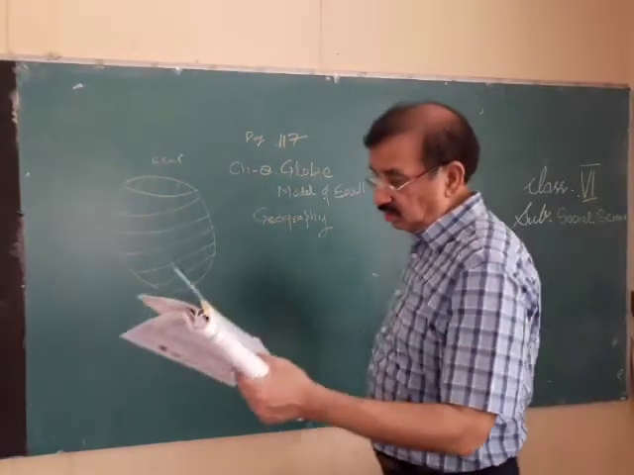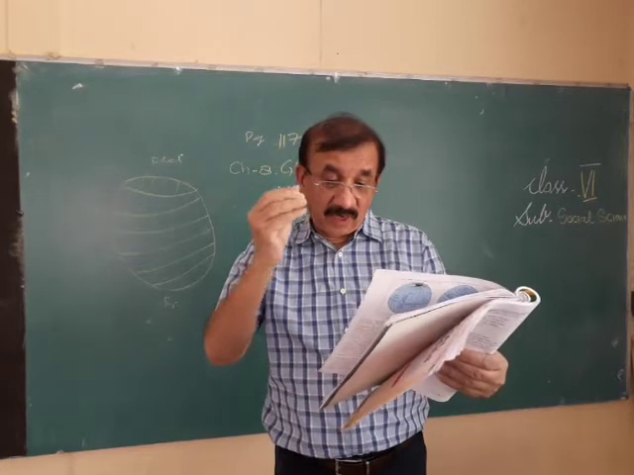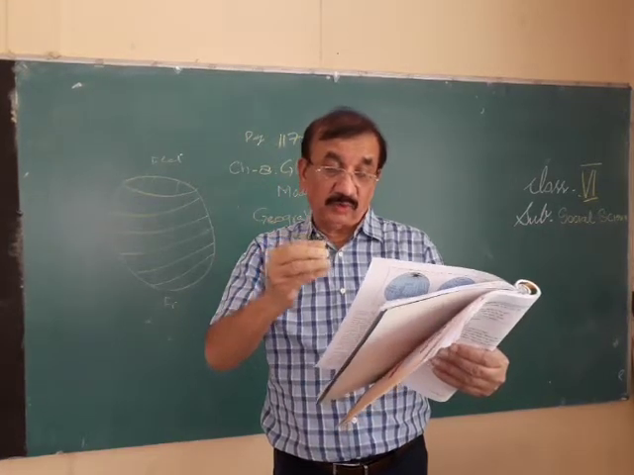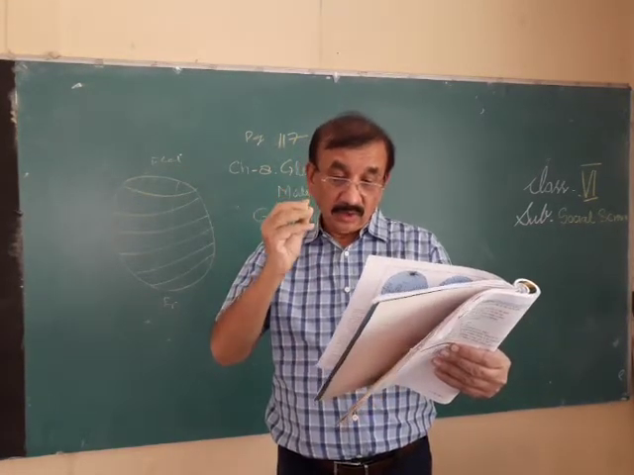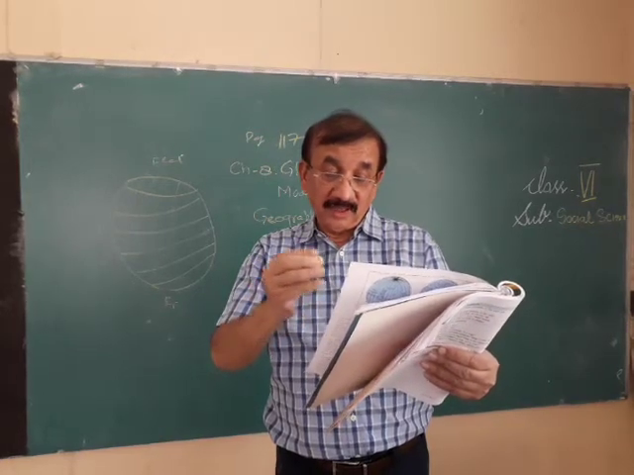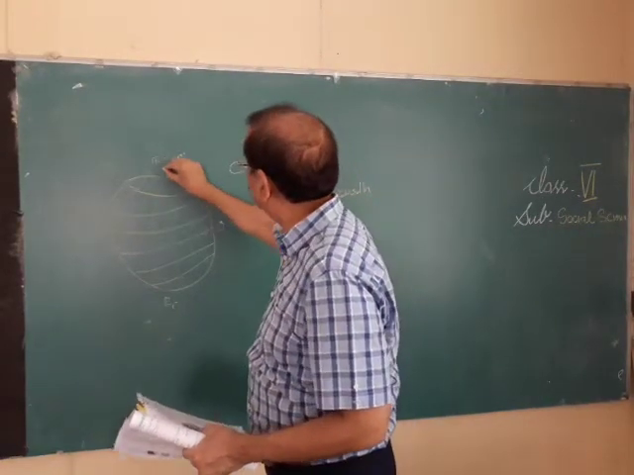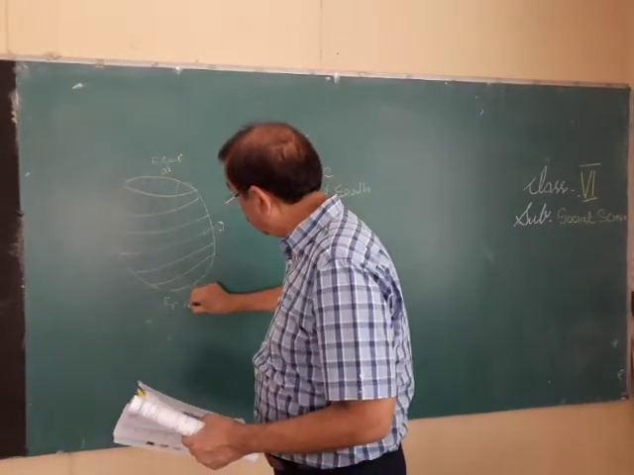So, what is latitude? Latitude is defined as angular distance north or south of the equator. Okay. The latitude of the equator is 0, while that of the North Pole is 90. Now here is the equator, latitude is 0, here is 90, here is 90, okay.